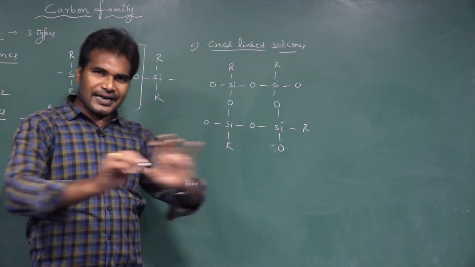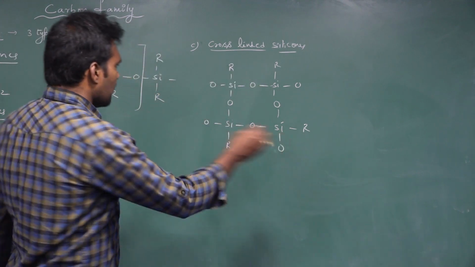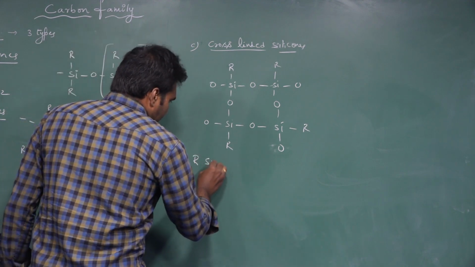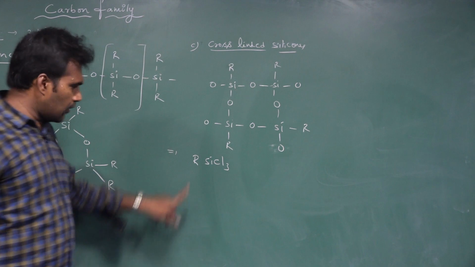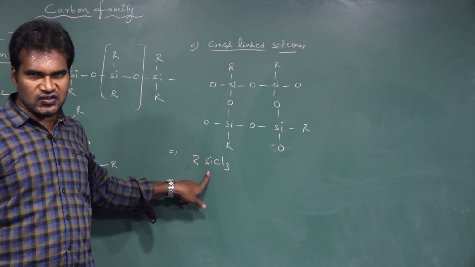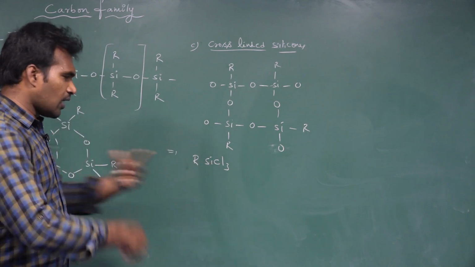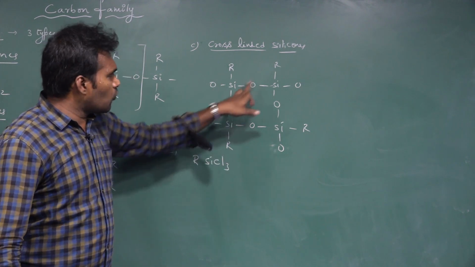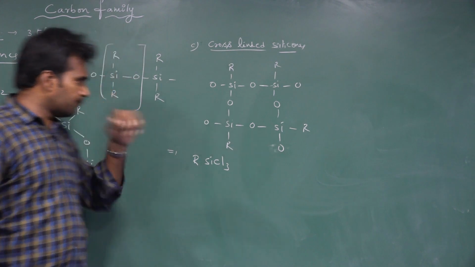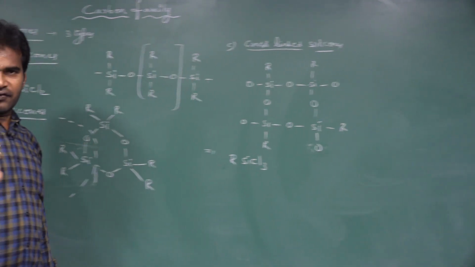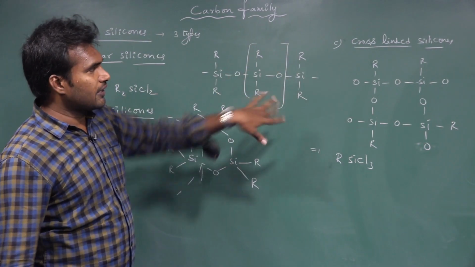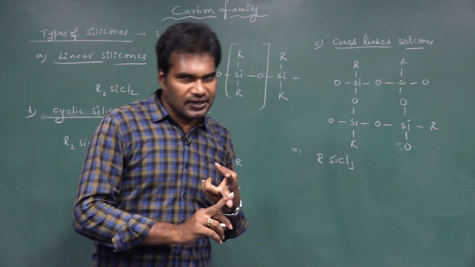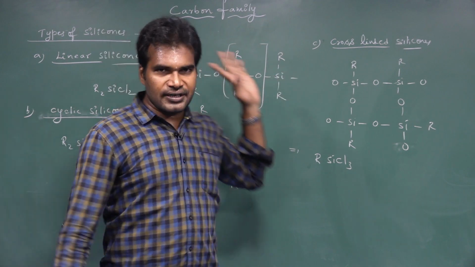These cross-linked silicones are prepared by RSiCl3, monoalkyl chlorosilanes. When monoalkyl chlorosilanes undergo hydrolysis, we get 3 OHs, and all these 3 OHs are involved in linking. So this is cross-linked silicones. Likewise, 3 types of silicones: linear silicones, cyclic ring silicones, and cross-linked silicones.